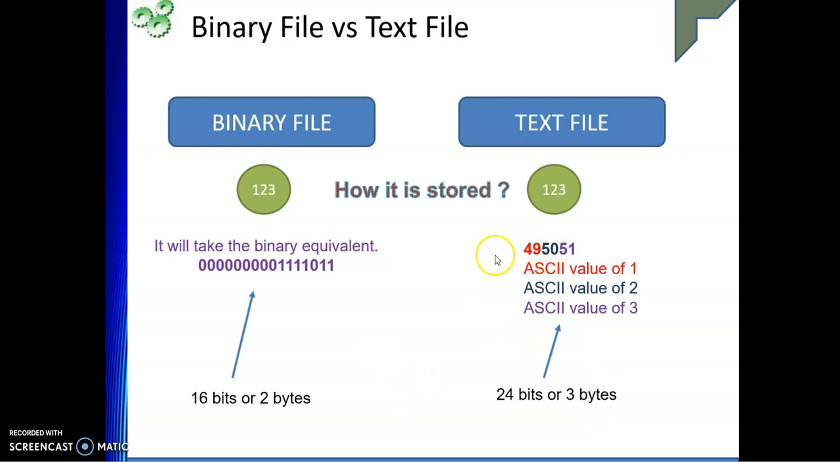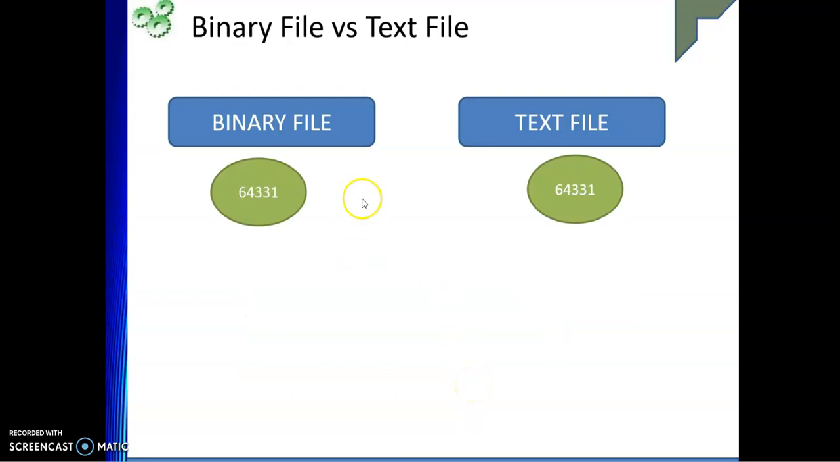Somewhere you can see this: when you talk about a text file, more memory is required. 3 bytes are required, right? So let us extend this example into a bigger number. If you see 64331, I can represent this 64331 in a binary equivalent of 16 bits.